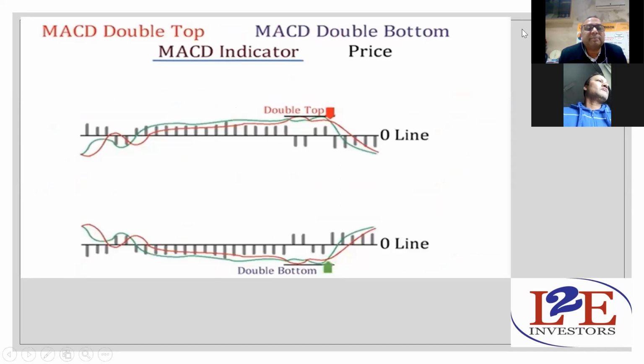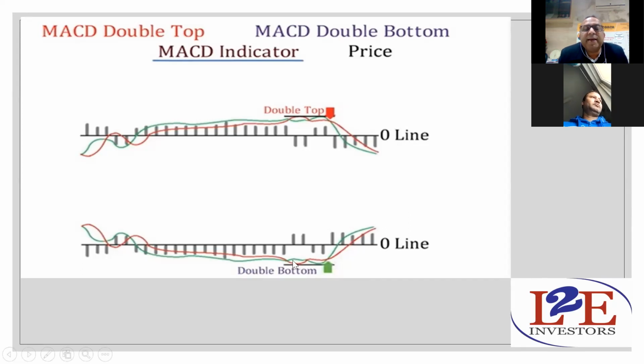Now moving further, this is MACD double top and MACD double bottom. Very interesting. This is another very important indicator in the MACD chart pattern where you will be able to get maximum profit again. When these two lines are making a double kind of pattern and it is not able to move above that, it will start moving down, and once you find this double top pattern, you should immediately sell the stock according to your time chart and you will get the profit.